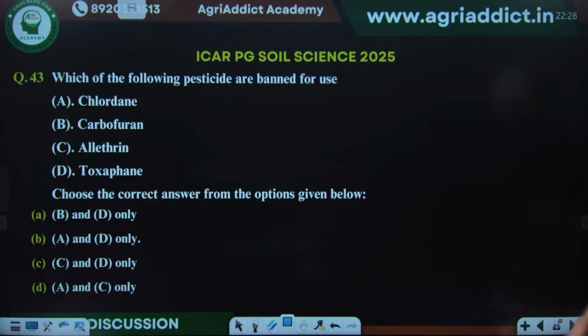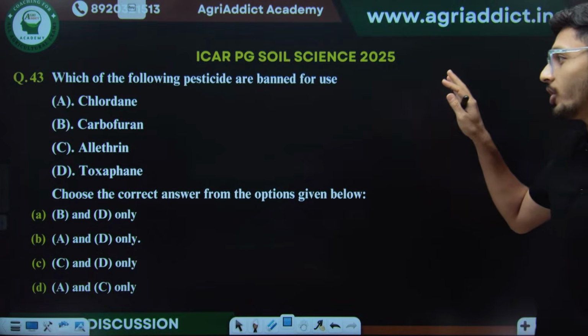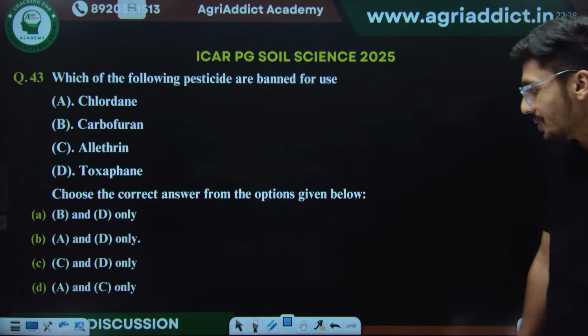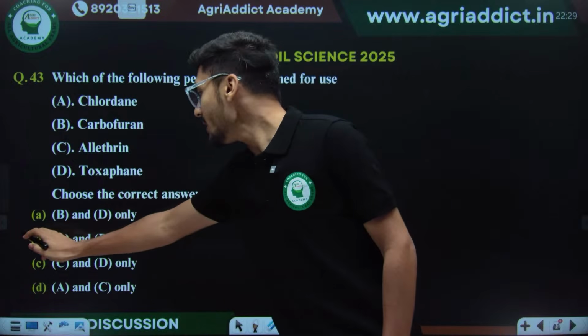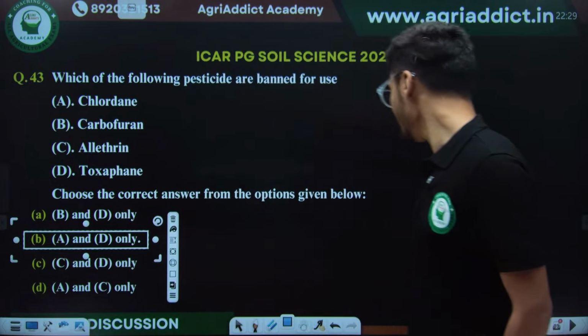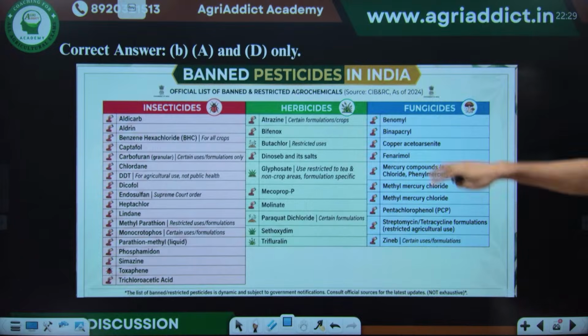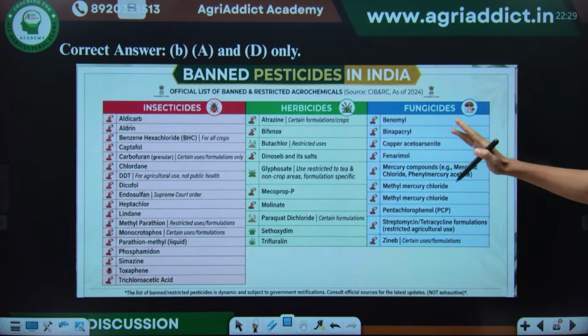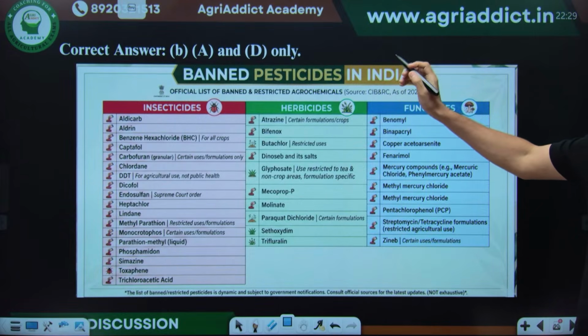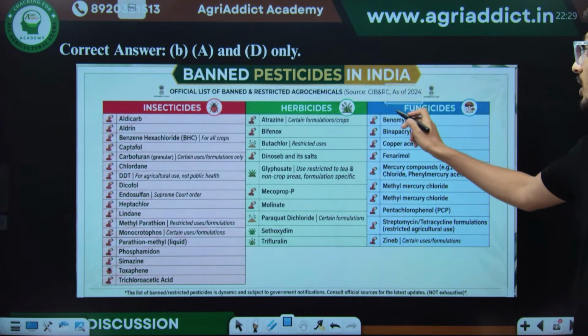Then next we have: which of the following pesticides are banned for use in India? What will be the correct answer for this? The correct answer will be option B, A and D are banned for use in India. I have mentioned insecticides, herbicides and fungicides which are banned for use in India, but this list is as of 2024.